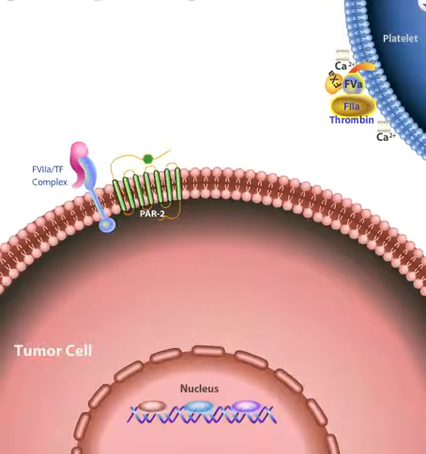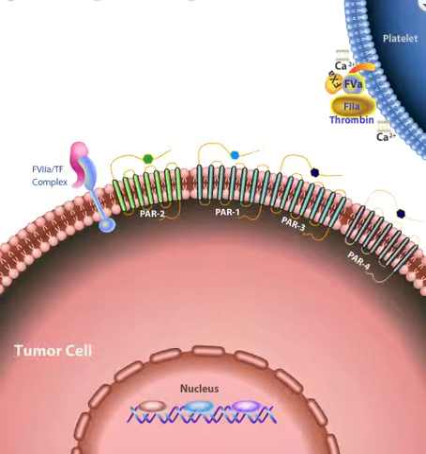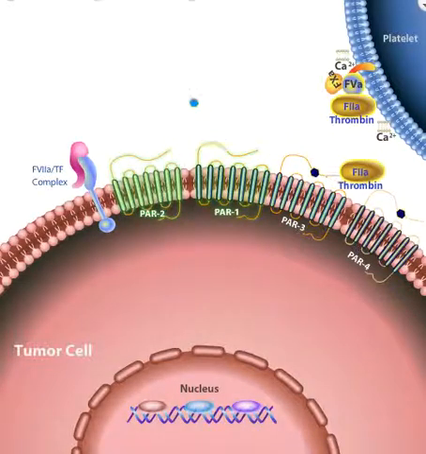Several transmembrane proteins, known as protease-activated receptors, or PARs for short, are found at the surface of tumor cells. PARs are activated by the proteolytic activity of coagulation factors 7a, 10a, and 2a. Specifically, factor 7a, while in complex with tissue factor, activates PAR 2. Factor 2a, thrombin, activates PAR 1, PAR 3, and PAR 4.